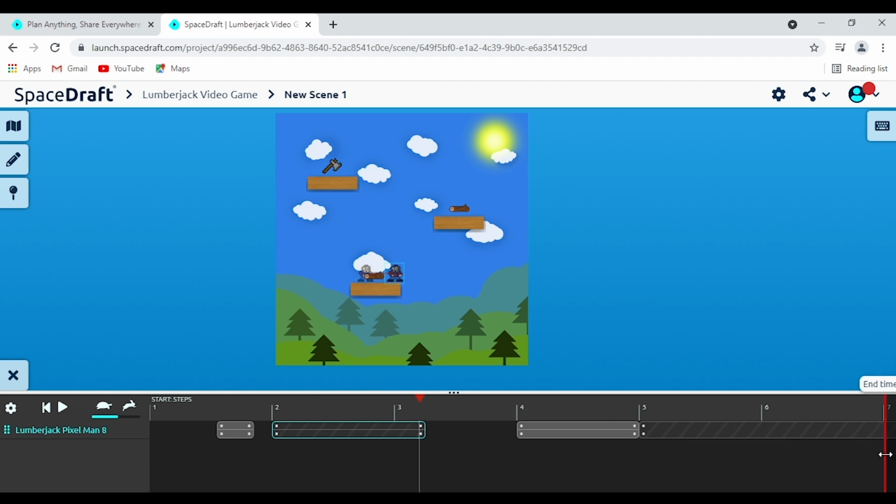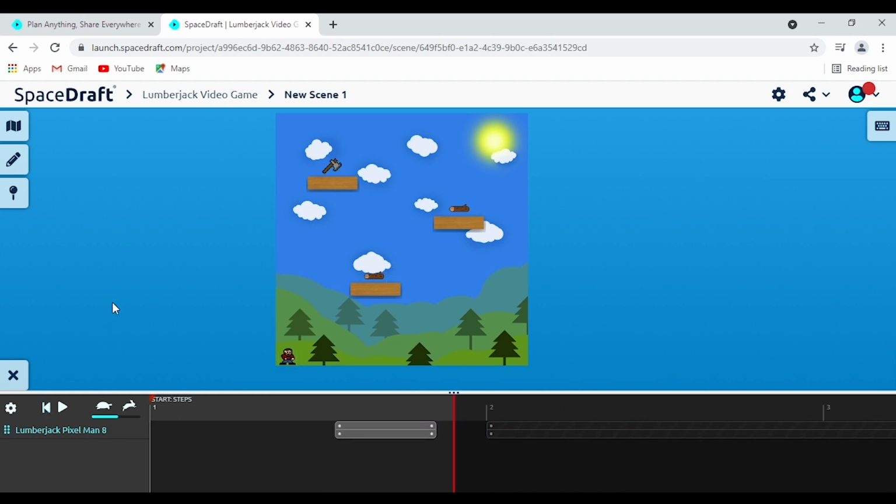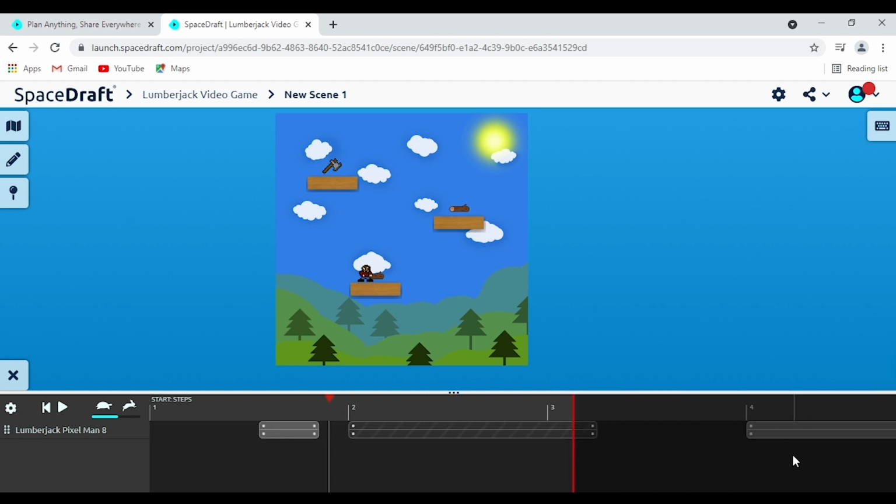Additionally too, if you remember before when we set the time, I set the duration to be sort of around 6 or 7 steps there. And that's represented by this red end timeline. So if we wanted to, we could move it all the way to the start, play our scene through, and it'll end right away. So wherever this red marker is, that's the end of your scene. So you can change and manipulate that in any way you want.